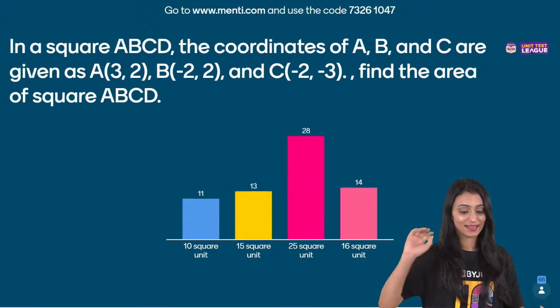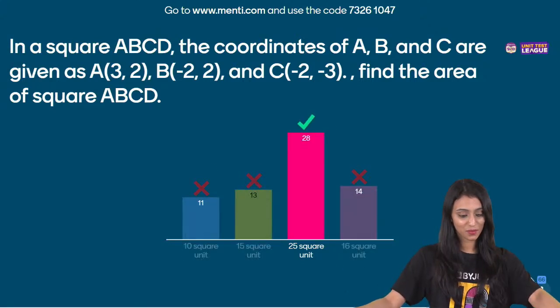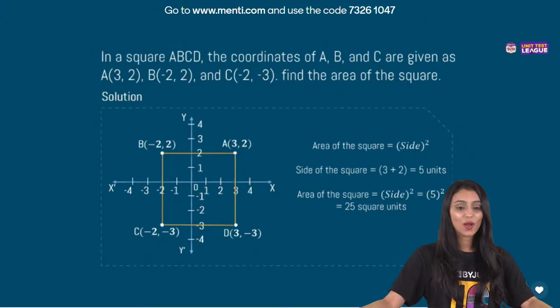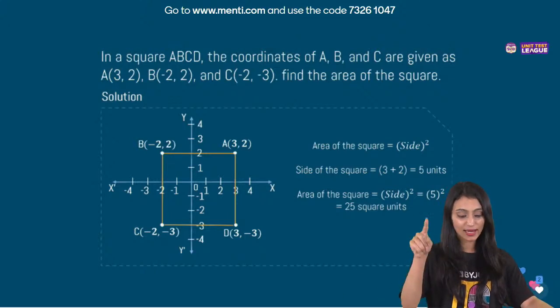Yes, everyone. 25 square units. Okay, so a square is formed here. Yes, who was saying D? See, a square is formed, so obviously the length of all the sides are going to be the same.